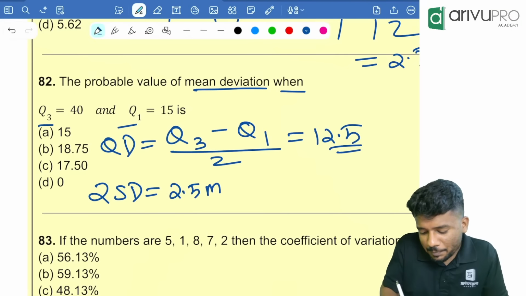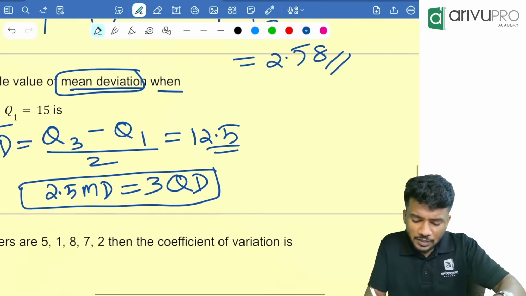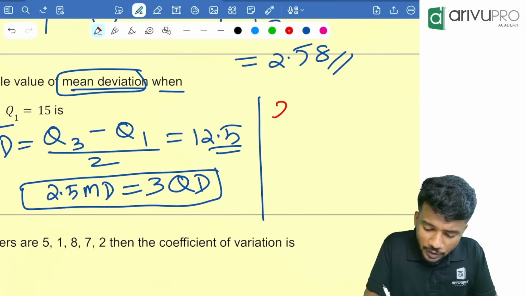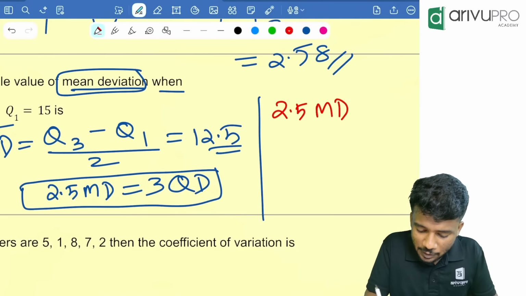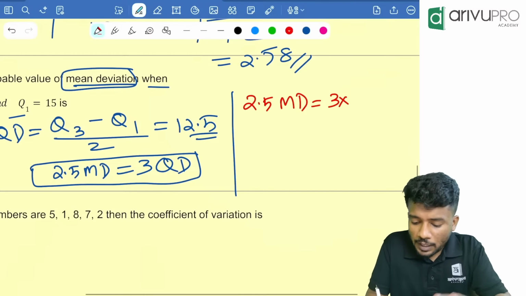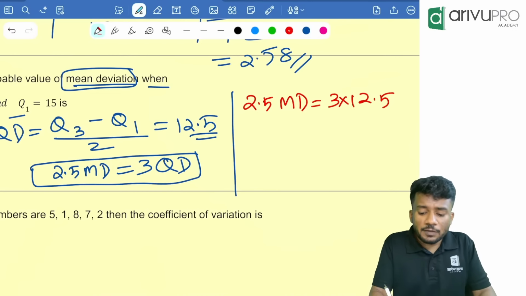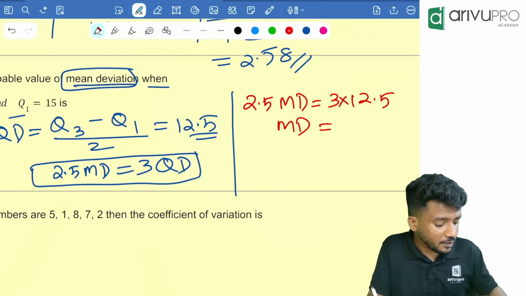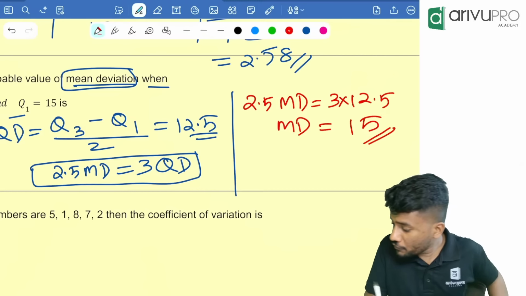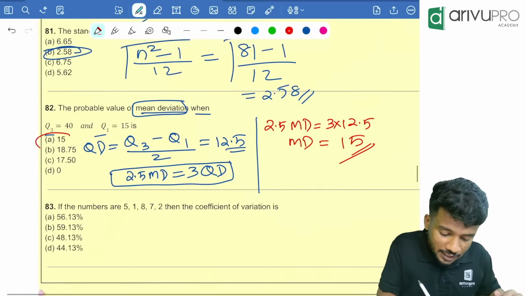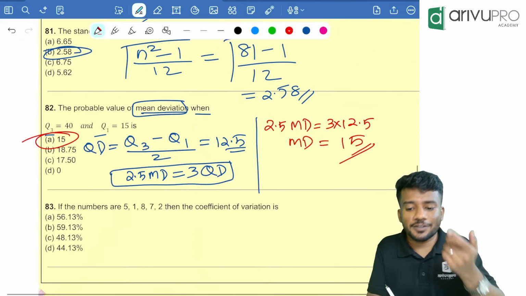That means you can ignore this and take this, correct? From this, you will write 2.5 MD is equal to 3 into 12.5. From this, MD is 12.5 divided by 2.5, then multiplied with 3, which is equal to 15. Option A is your answer. Got the point? Yes. Next question.